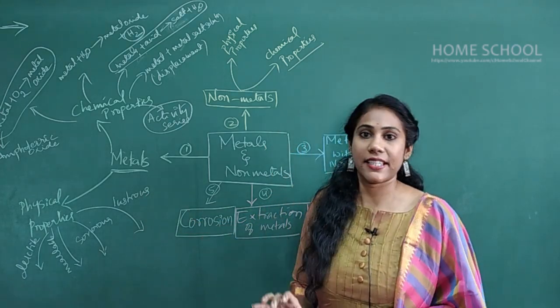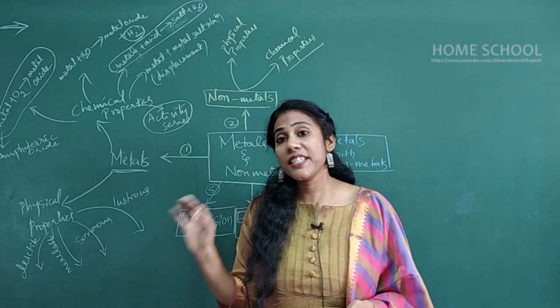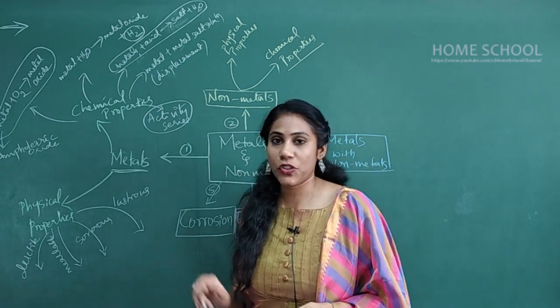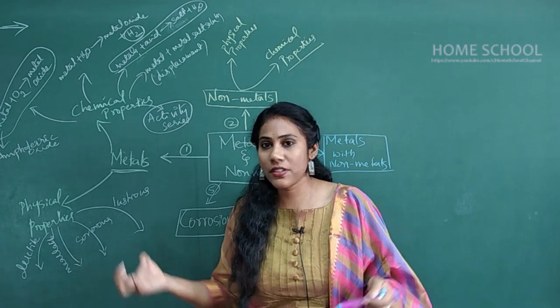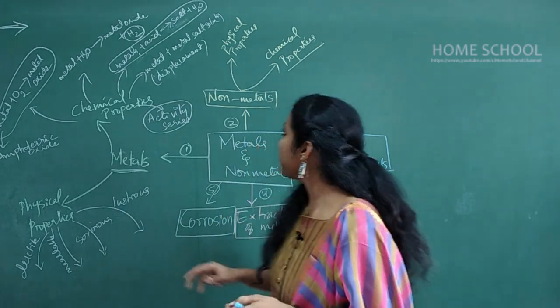So non-metals are not ductile, not malleable, not sonorous, not lustrous. But there are certain exceptions. Iodine, which is a non-metal, is lustrous, right? So there are certain exceptions. These exceptions, you have to revise them, right?